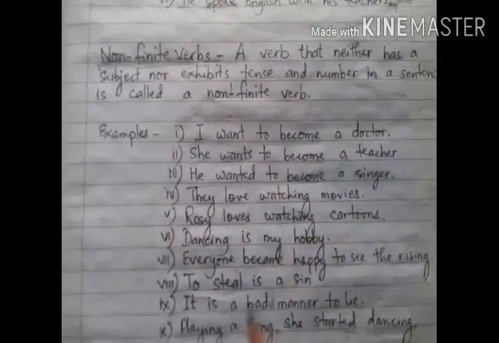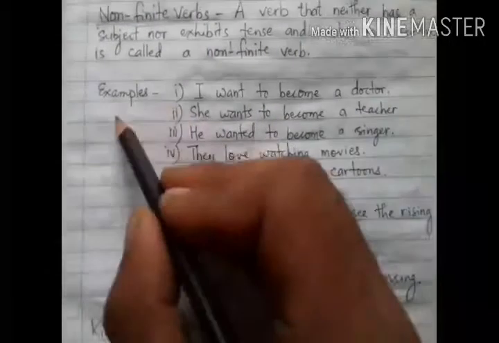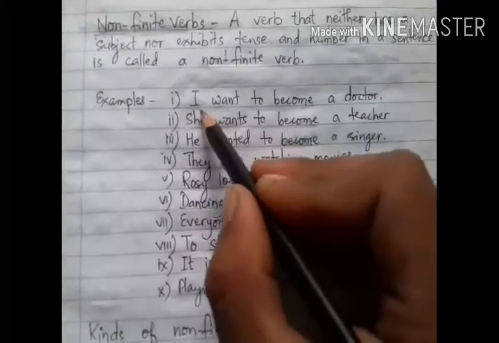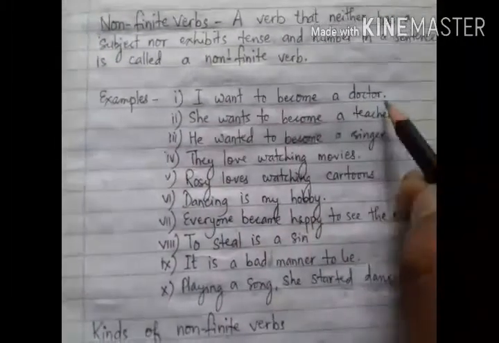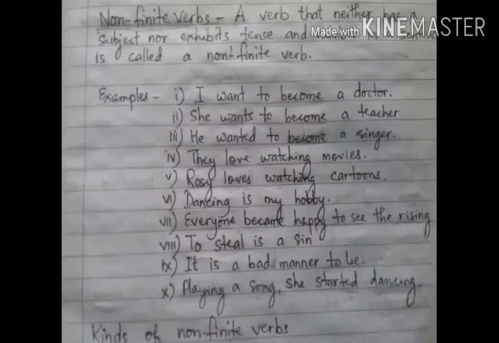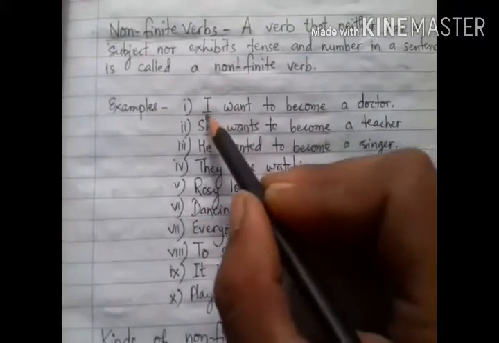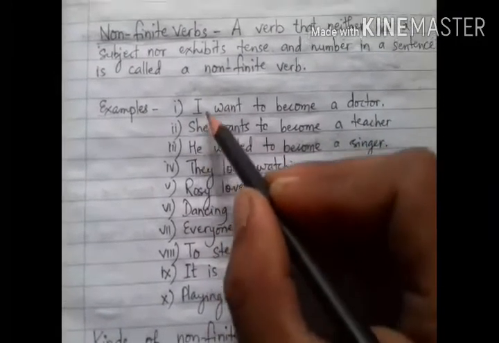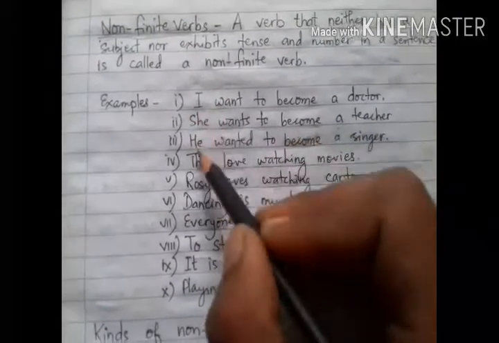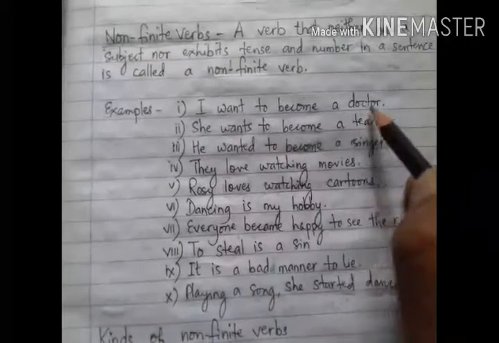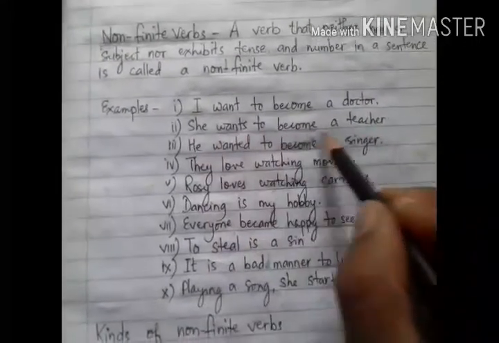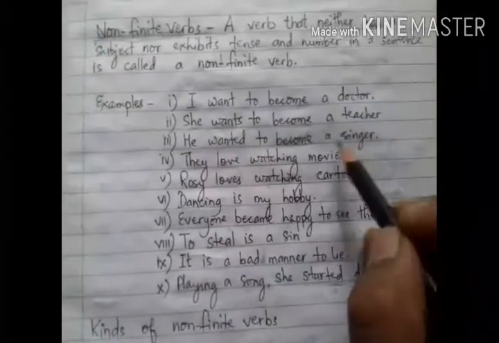So let us see some examples of non-finite verbs. I want to become a doctor. I want to make you understand non-finite verbs with these three examples together. I want to become a doctor. She wants to become a teacher. He wanted to become a singer.